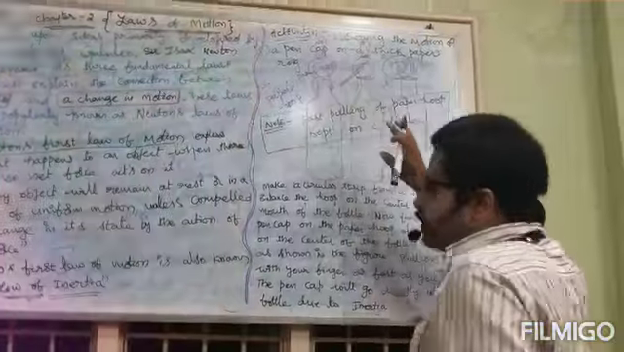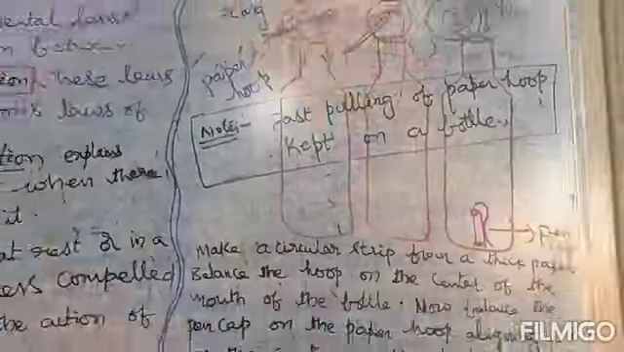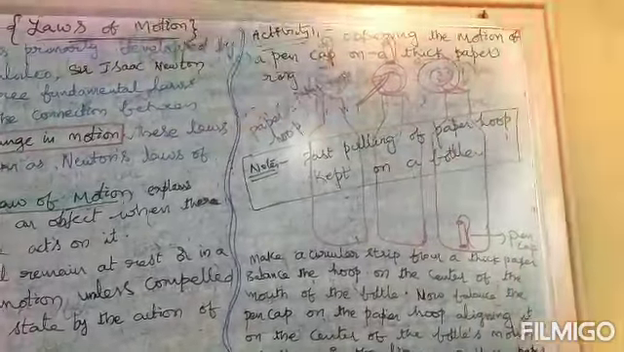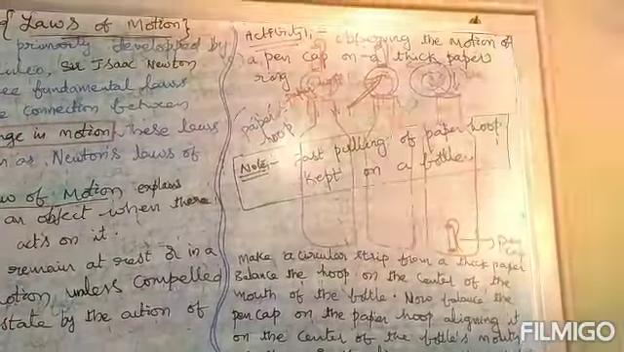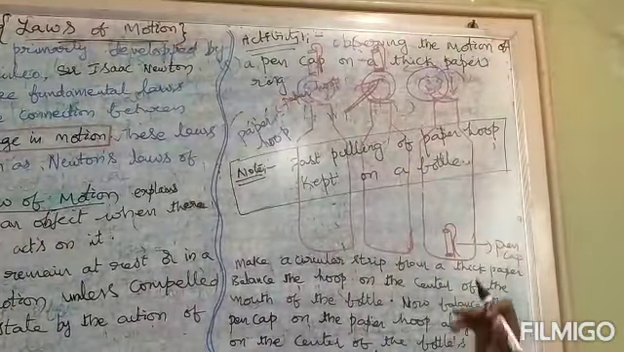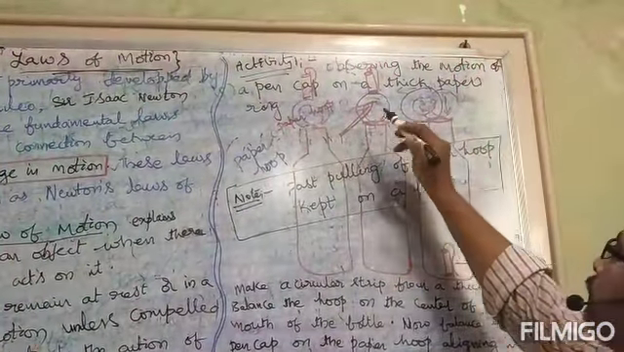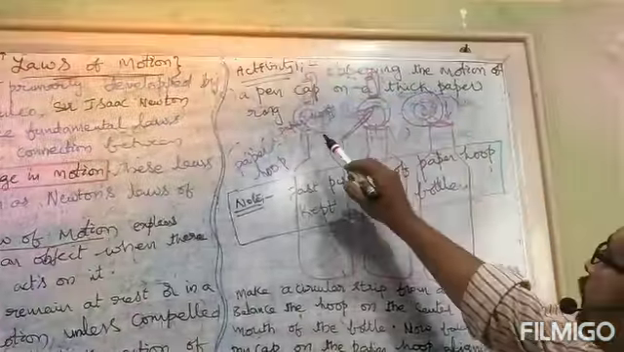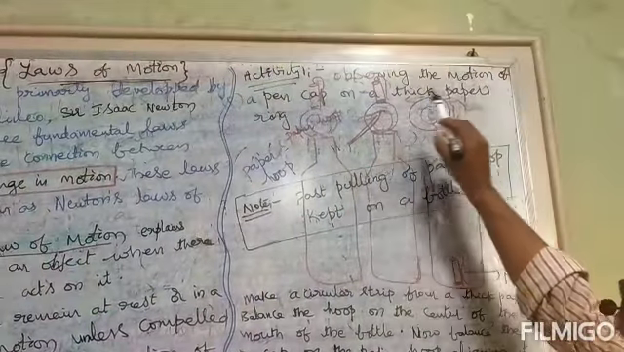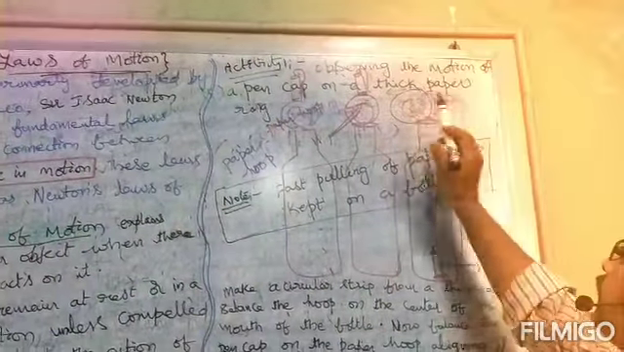Activity 1. We have so many examples for Newton's first law of motion in our daily life, and experiments also. Let us see activity 1: observing the motion of a pen cap on a thick paper ring.